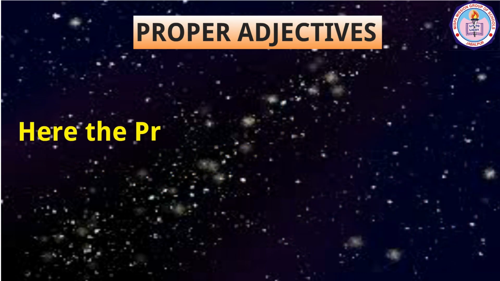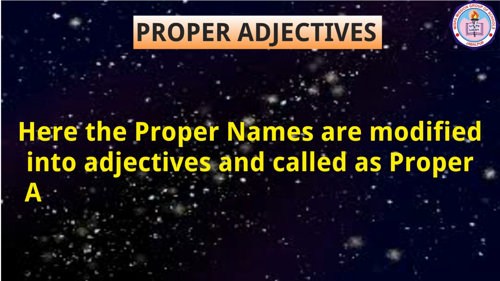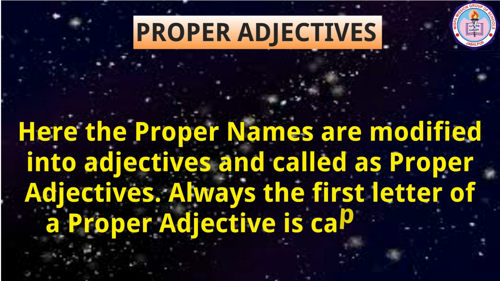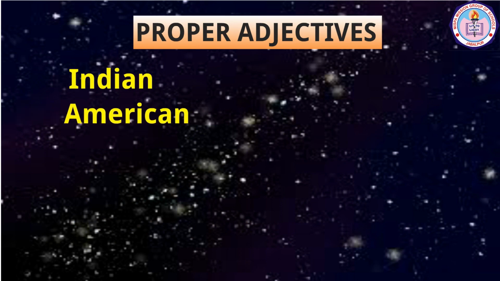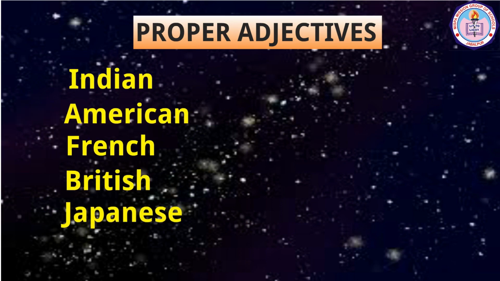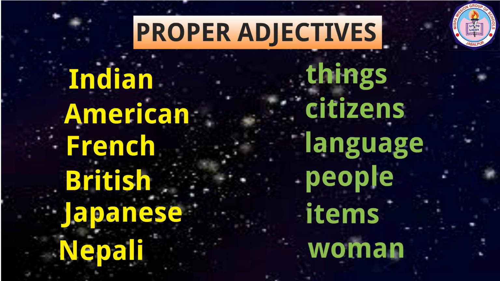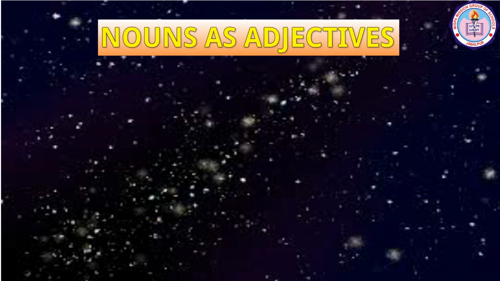Here, the proper names are modified into adjectives and called proper adjectives. Always the first letter of a proper adjective is capitalized. The proper adjectives Indian, American, French, British, Japanese, Nepali are the adjectives that modify the nouns things, citizens, language, people, items, and woman respectively.